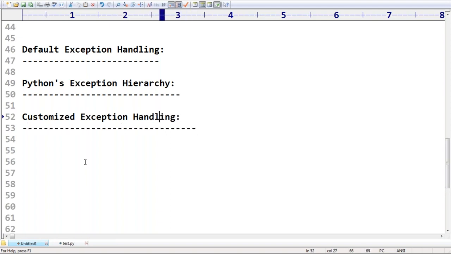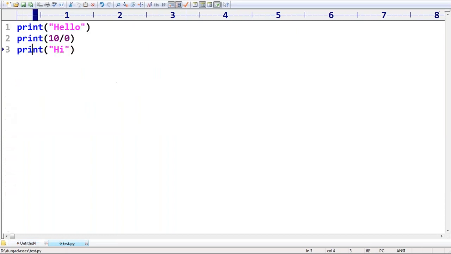Okay, sir. Very simple. There are some keywords we are going to use. Which keywords are we going to use? Already I used these two keywords, right? Remember, it is highly recommended to handle exceptions. Assume here the code which may raise an exception.